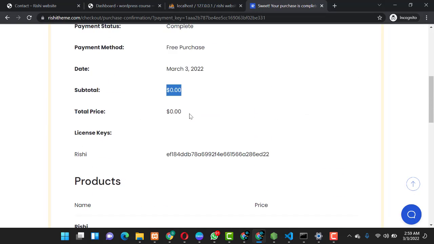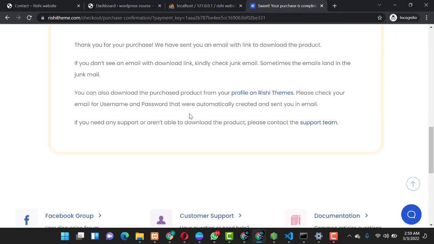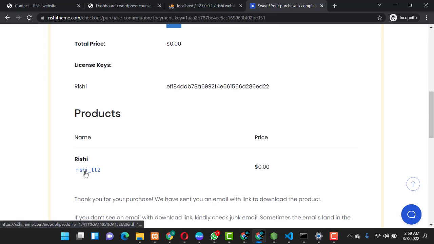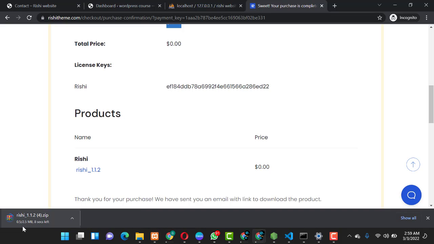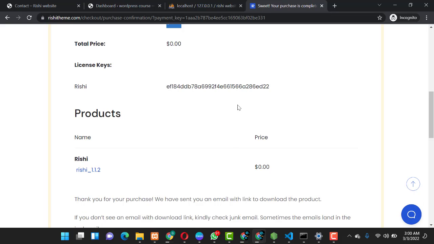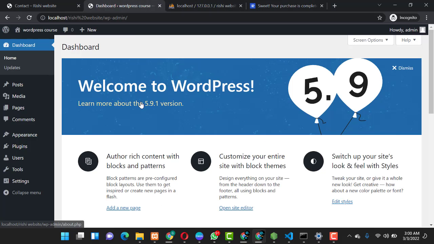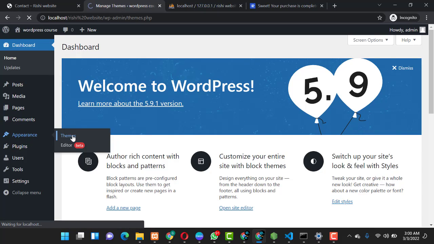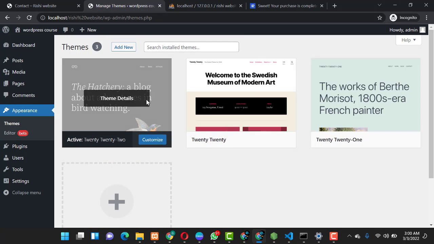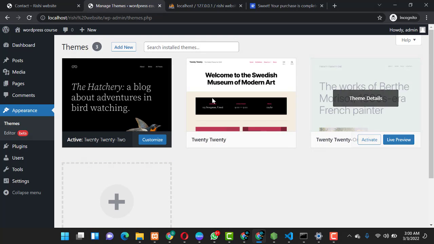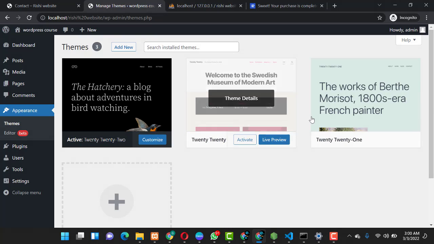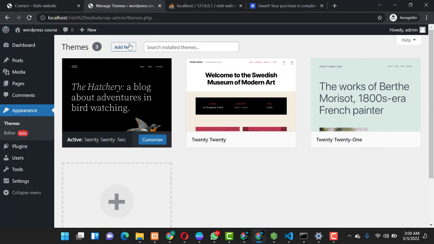You can also scroll down and you will see the link to the Rishi theme where you can download it. So it's over here. If you click on this, it downloads Rishi. It loads and downloads, just a matter of seconds, and you have Rishi downloaded. From here, you have to go over to your WordPress website. So you come to the appearance zone and click on themes. Guys, when you click on themes, you have the pre-installed themes that came by default on your website, which are the 2022, 2021 and 2020 themes. You come over here to this add new button and click on add new.